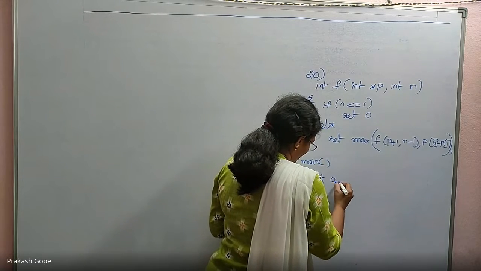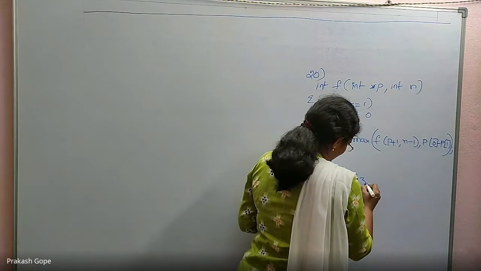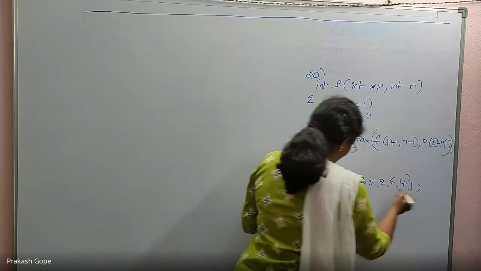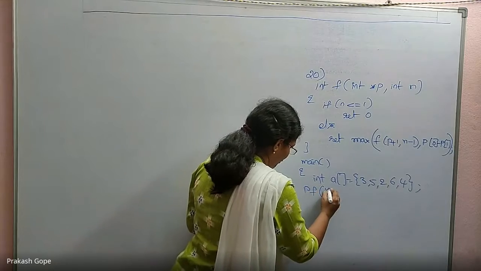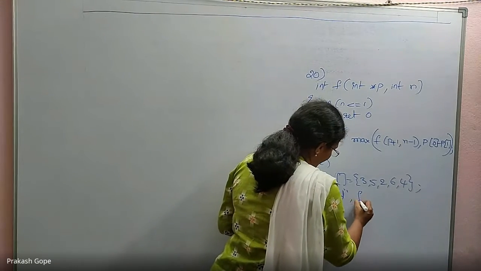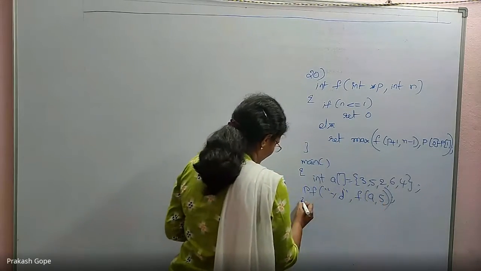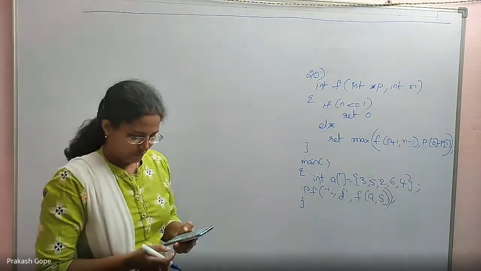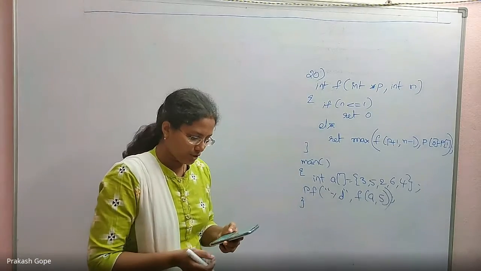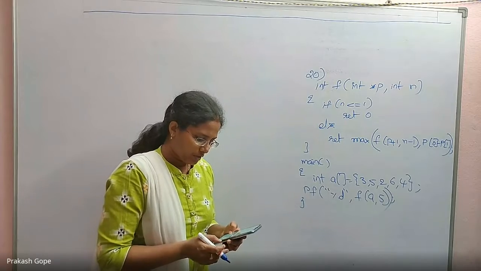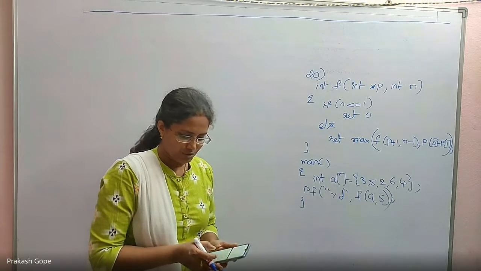Then there is a main function. There is an integer array initialized to 3, 5, 2, 6, 4. Printf %d, call f function with a comma 5. Max of x comma y returns the maximum of x and y. The value printed by this program is?